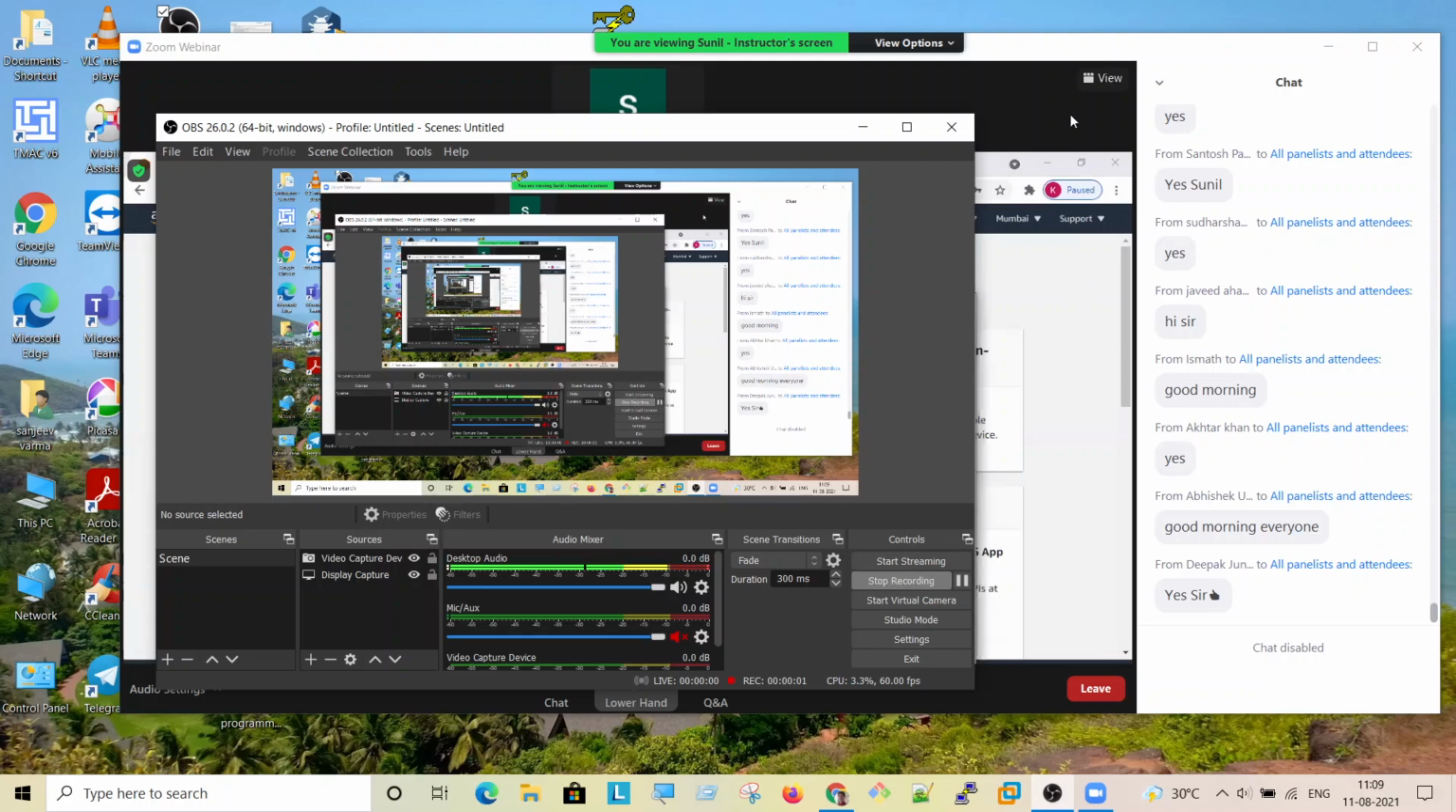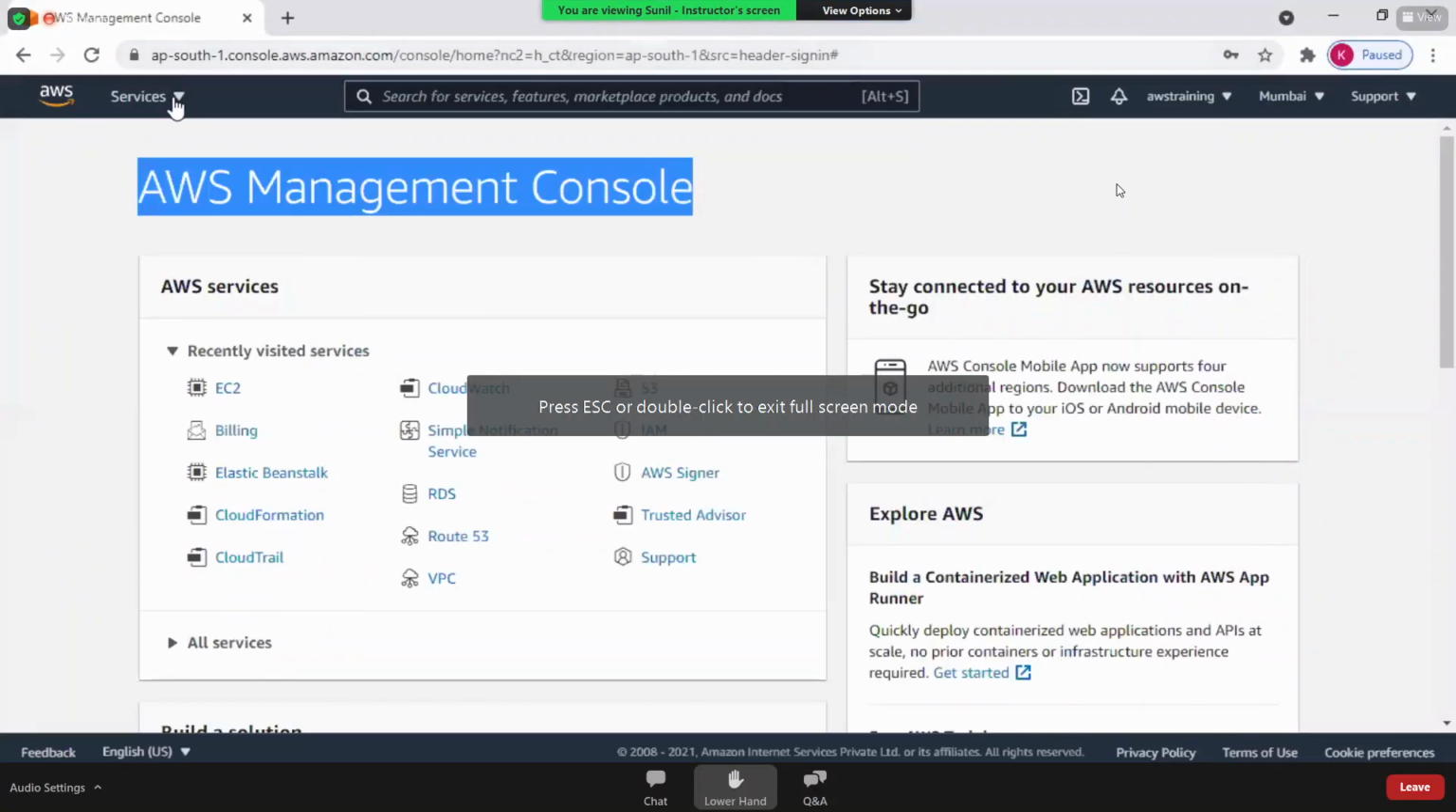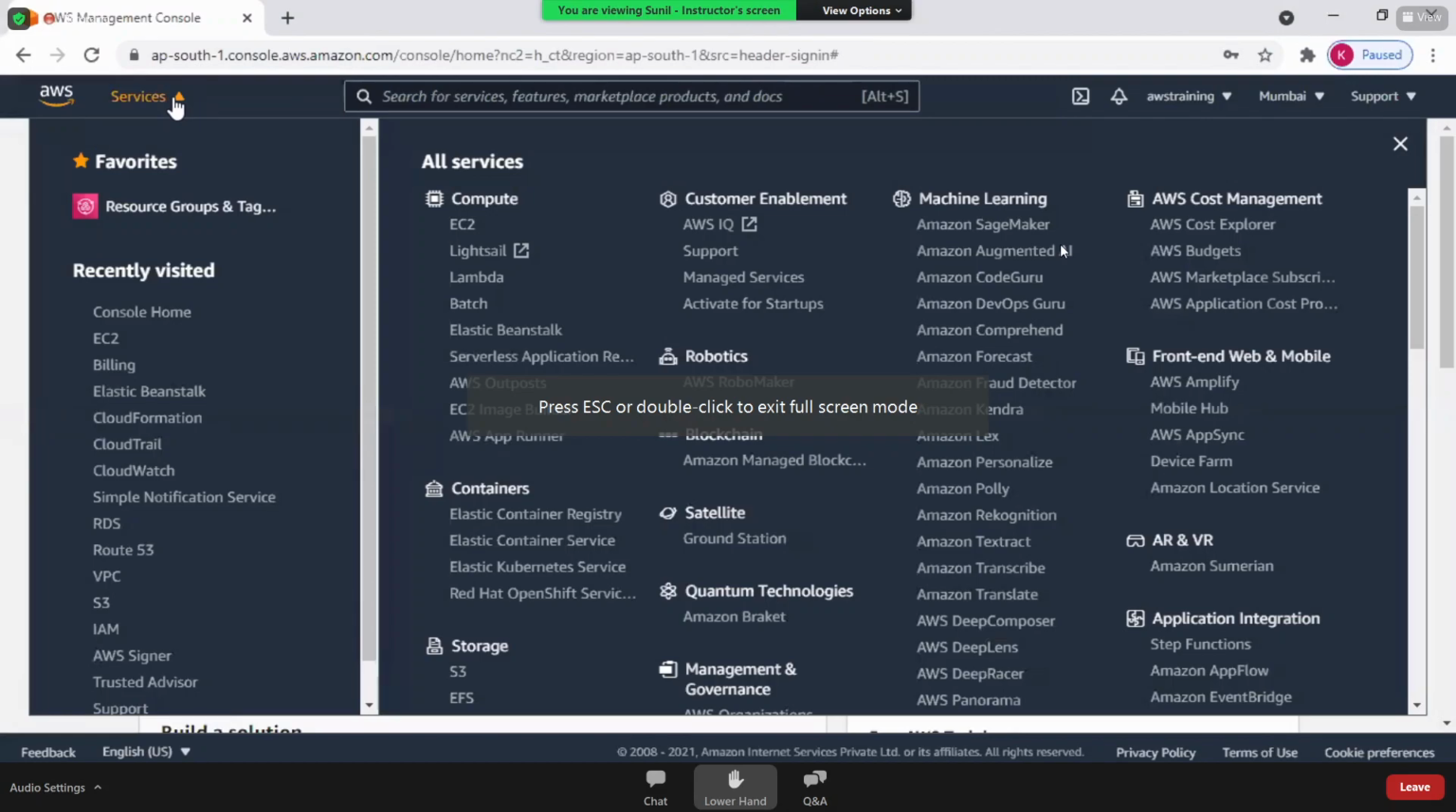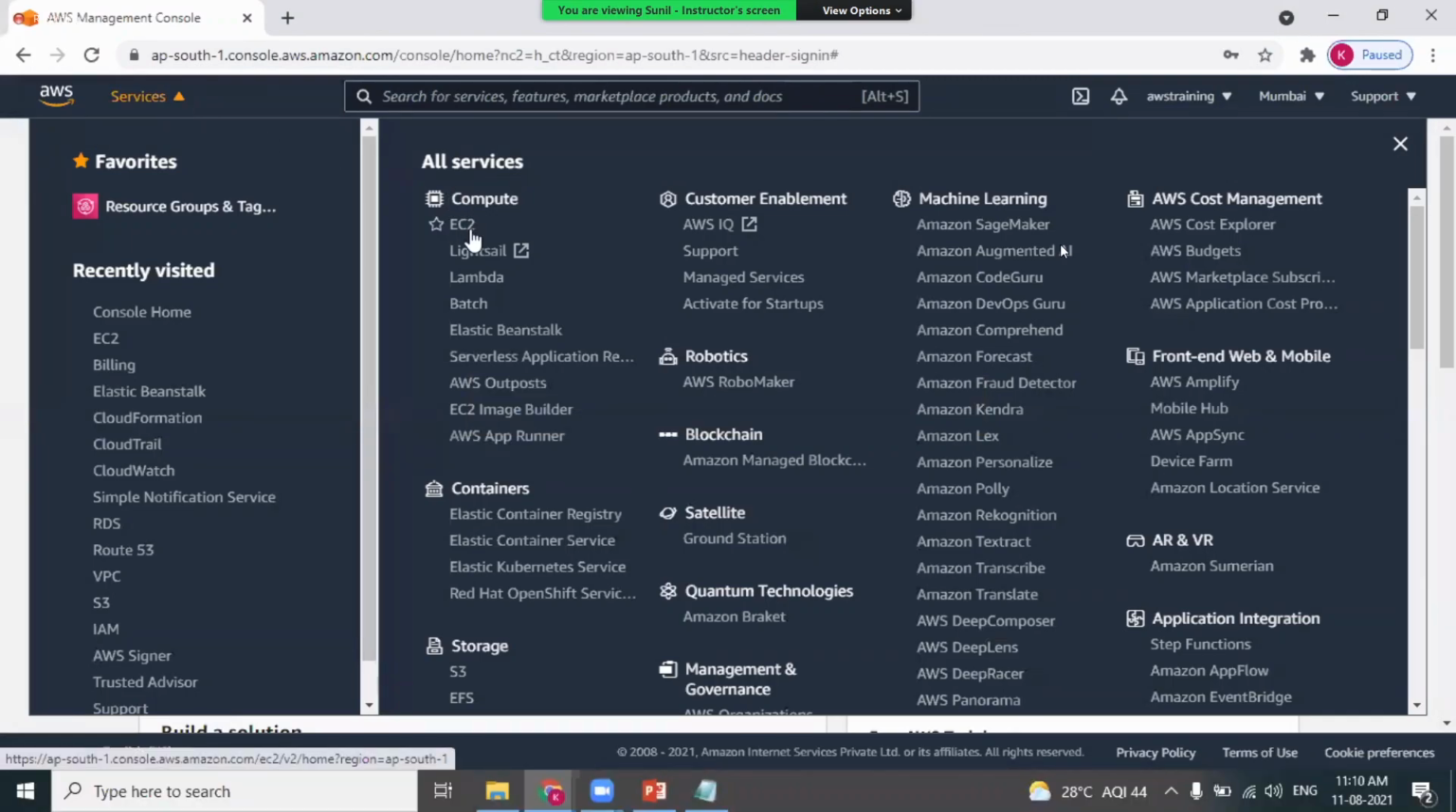As simple. AWS is a collection of services. You can see a drop down list where you find a list of all the services, out of which we are experiencing the first service that's called EC2. That's fine.